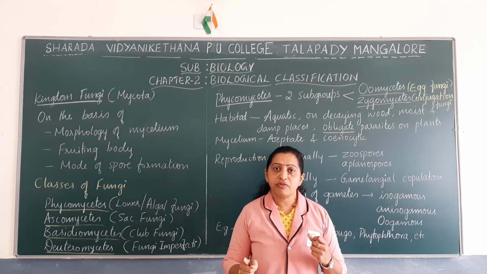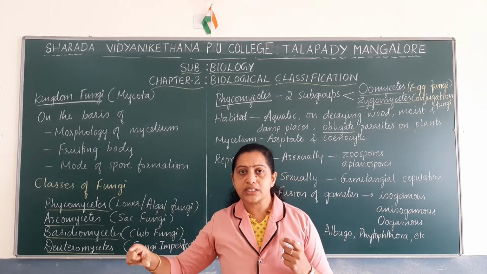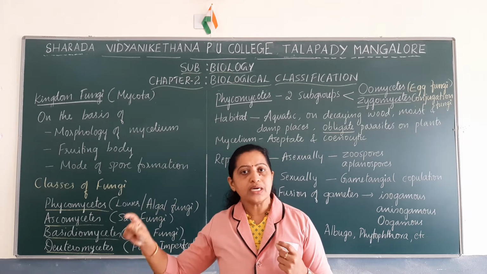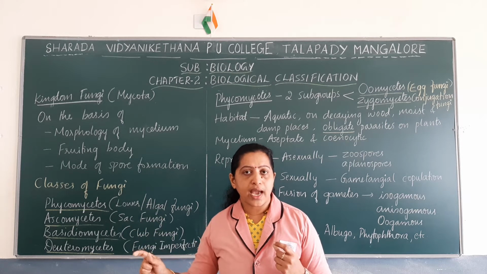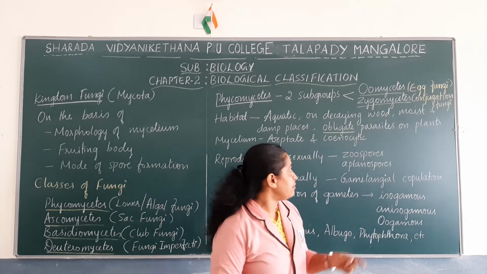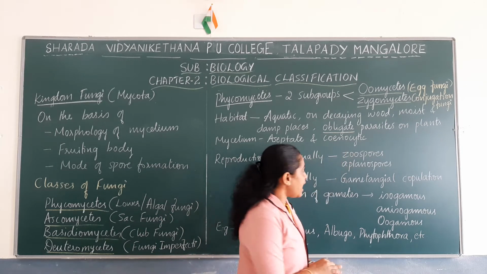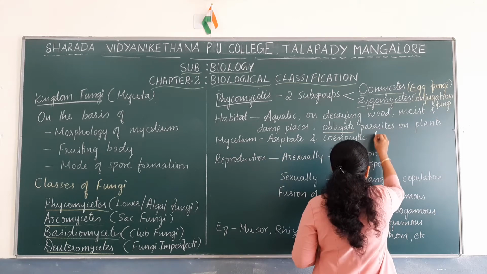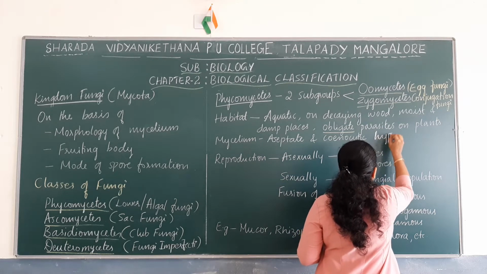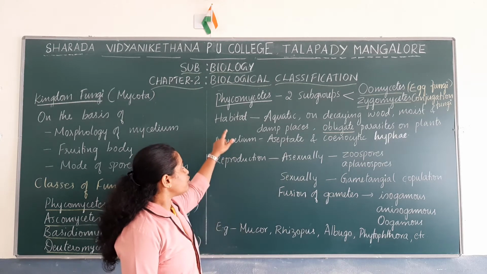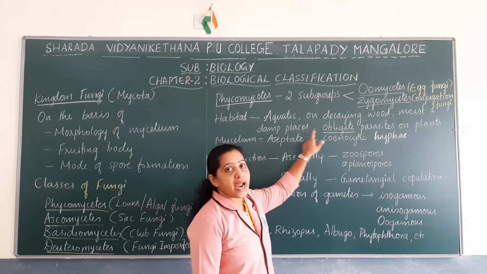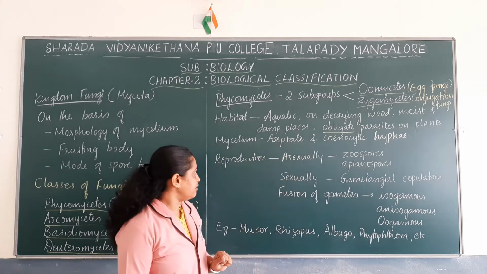Such hyphae can be called cenocytic hyphae. So the mycelium of members of Phycomycetes is aseptate and has cenocytic hyphae.